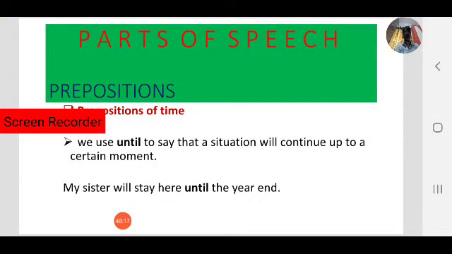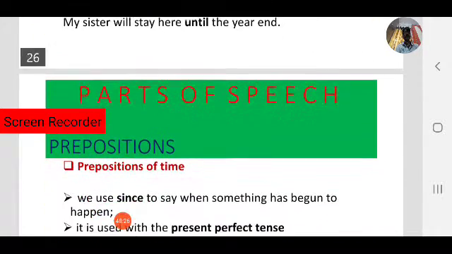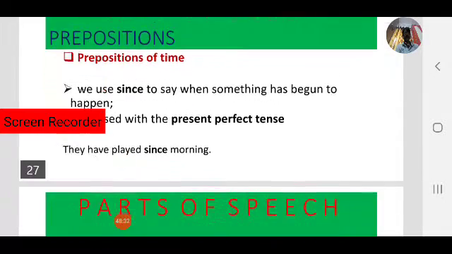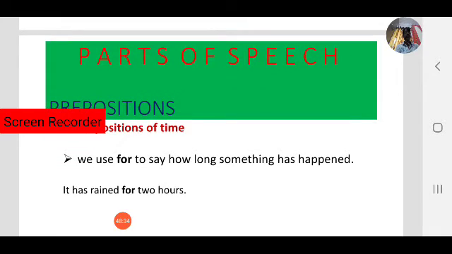Until and till: until means a situation will continue up to a certain moment. Since is also for a specific point of time. For means how long something has happened: it has rained for 2 hours.